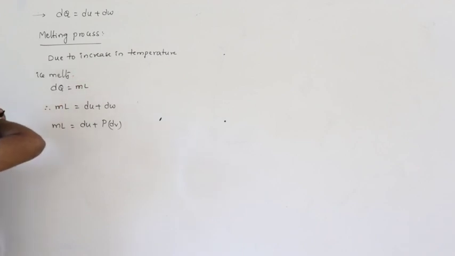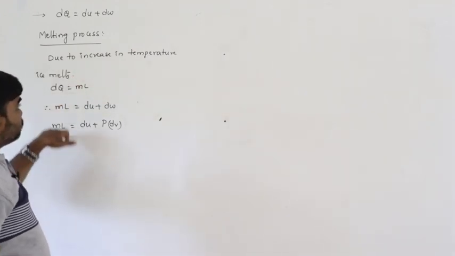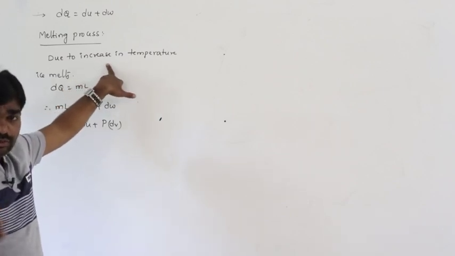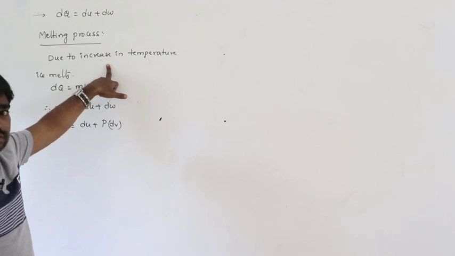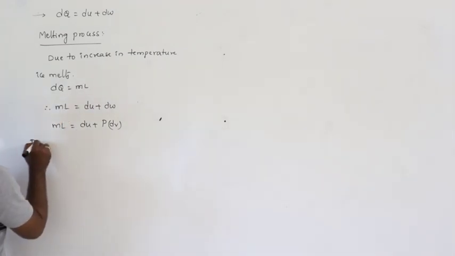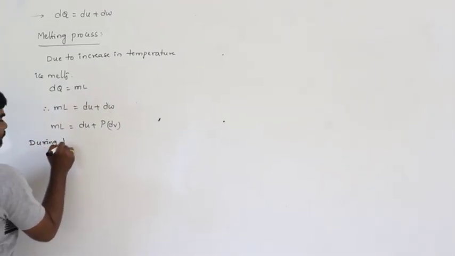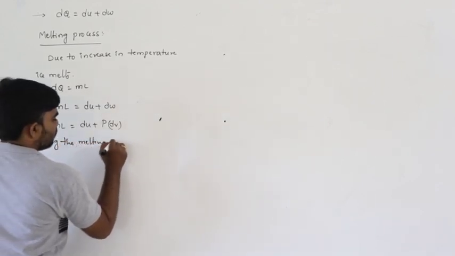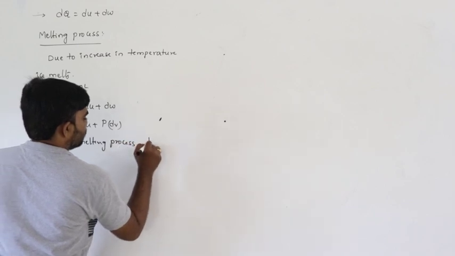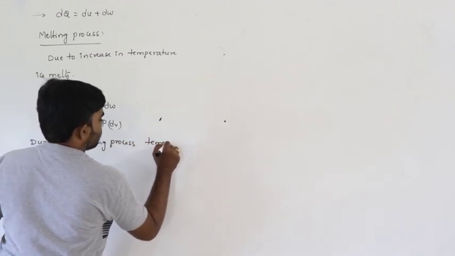So during this melting process, ice transforms from one state to another state. Of course, generally due to increase in temperature only ice melts. But during that melting process, we can consider temperature remains constant.